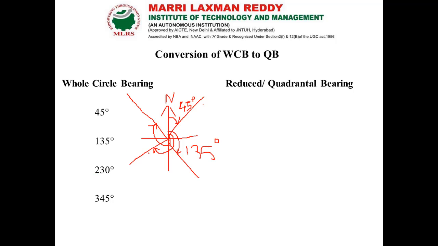the second quadrant. Here it is 0 degree, here it is 90 degree, here it is 180 degree, here it is 270 degree, and again here it is 360 degree, or 0 degree. The whole circle bearing readings are like this. The third one is 230 degree, the line we are having now. The fourth one is 345 degree.